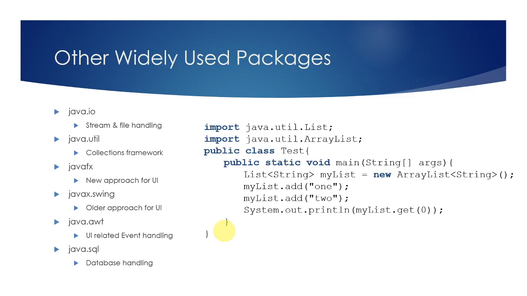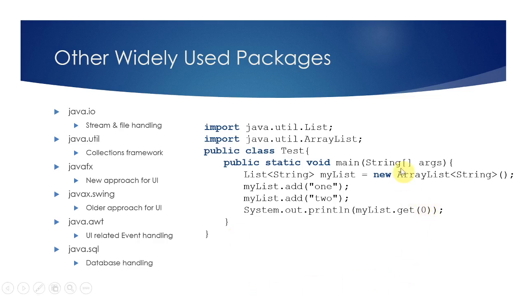Some other built-in packages are the java.io package, java.util package, JavaFX package, Swing, AWT, SQL. Those packages we can use whenever we need them. The only thing is that when you are using them, you have to import them, or you have to use the fully qualified name.